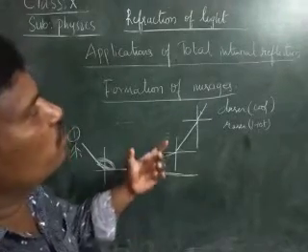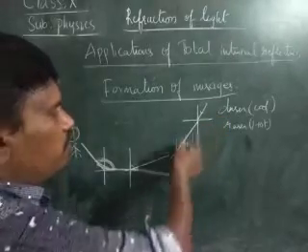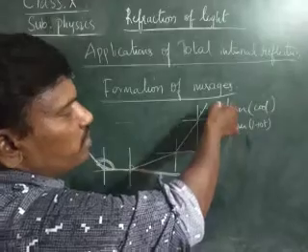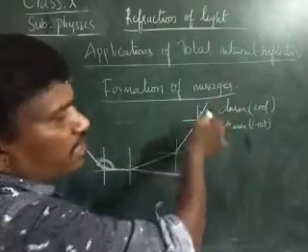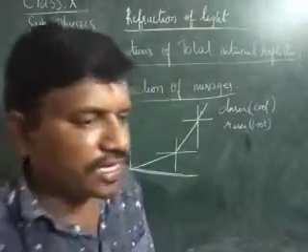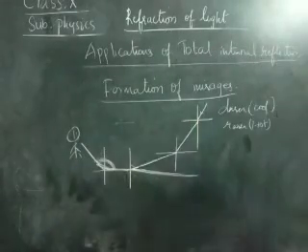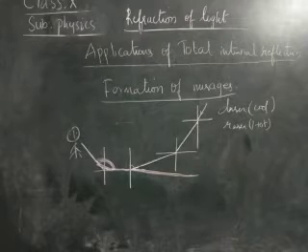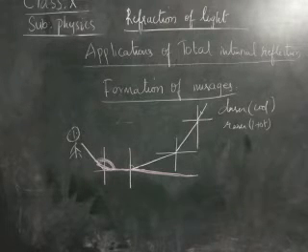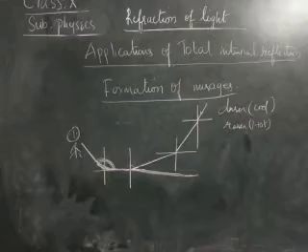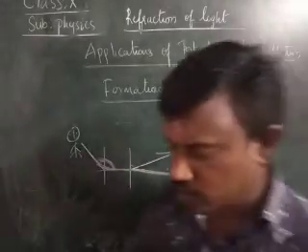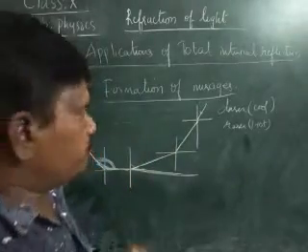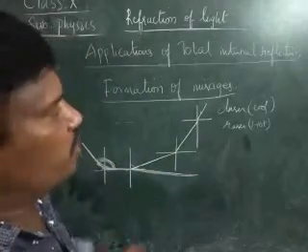Okay, this is due to the total internal reflection. Here total internal reflection is taking place when the light ray is traveling from the denser medium to the rarer medium. That means when the light ray is traveling from denser to rarer, then only we get the formation of a mirage. And if the light ray is moving from the rarer to the denser, we won't get it. Therefore this is the formation of the mirage.